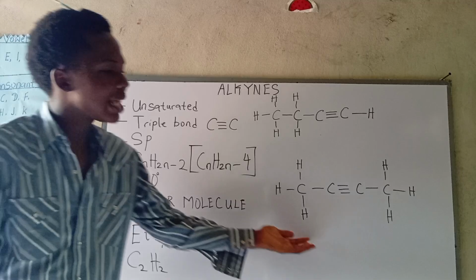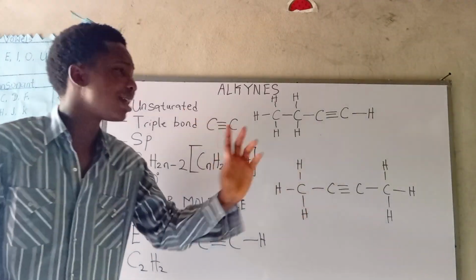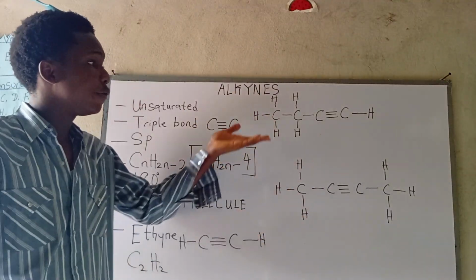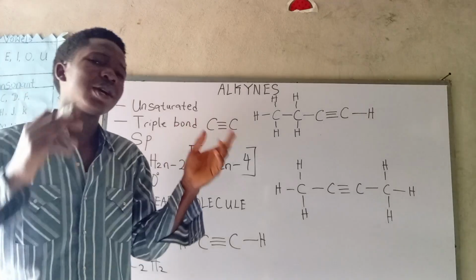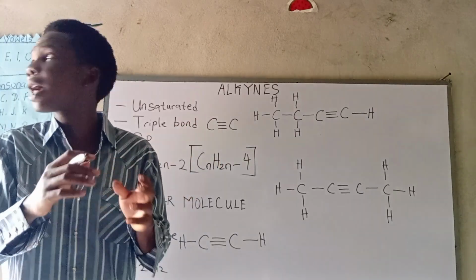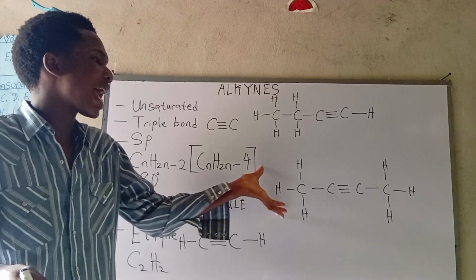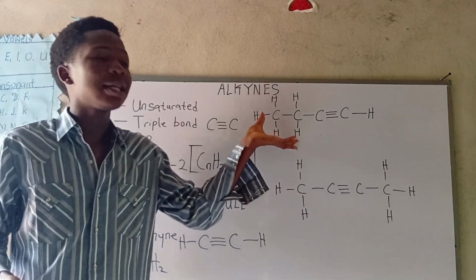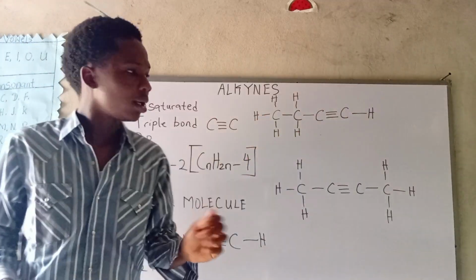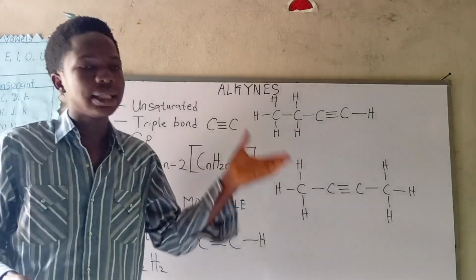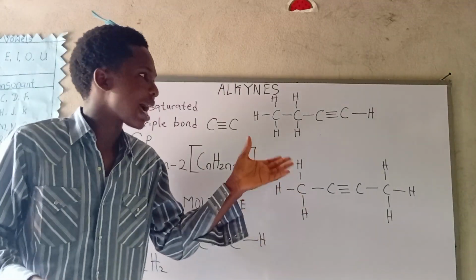Looking at the internal alkynes, it's very important to note this, because we're going to see it when we talk about the preparation and the reactions of alkynes. There are some reactions this guy cannot undergo, but terminal alkynes can. This one is not acidic, neither is it too reactive.